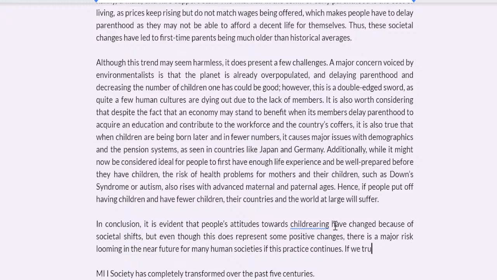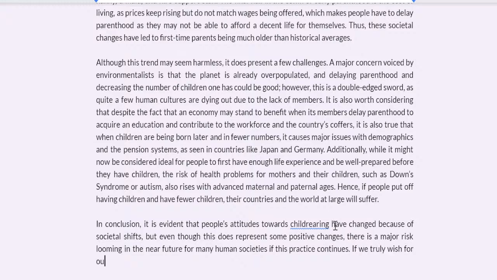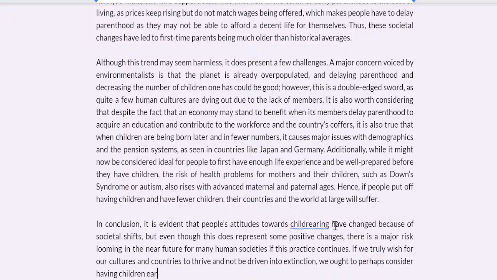If we truly wish for our cultures and countries to thrive and not be driven into extinction, we ought to consider having children. We ought to perhaps consider, I'm not saying you have to, but maybe, of course it depends where you're from. We ought to perhaps consider having children earlier and at replacement levels at least, right?